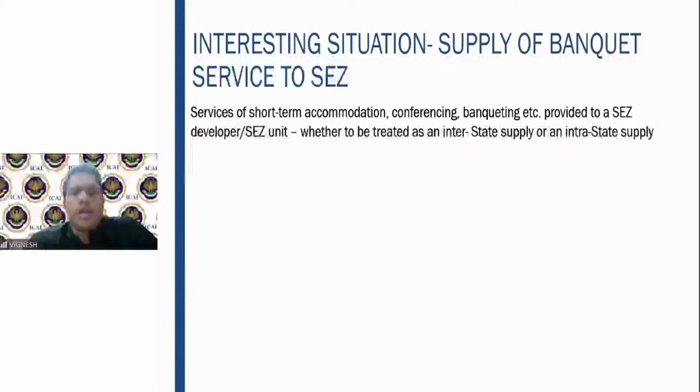So here the hotel is located in Hyderabad. The location of the supplier of service is also in Hyderabad. The place of supply is in Hyderabad, which is nothing but the place where the immovable property is situated. So therefore CGST and SGST will come. This is the law given in section 13.